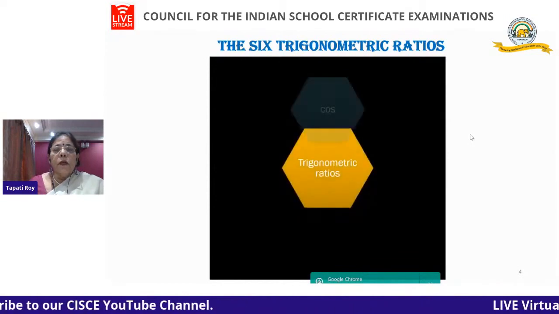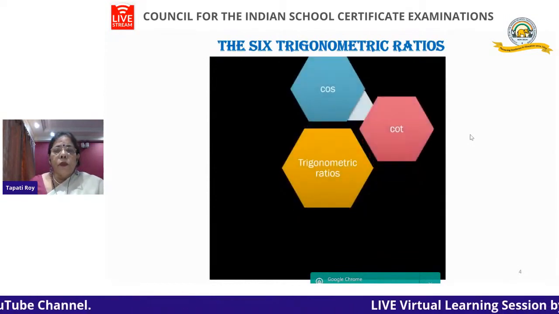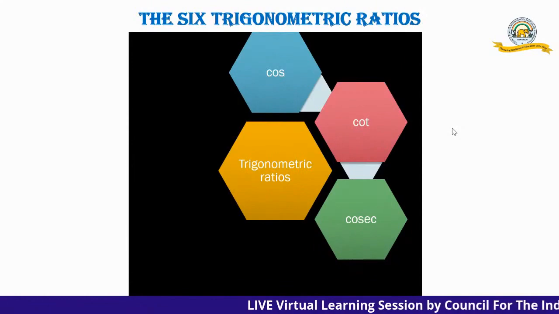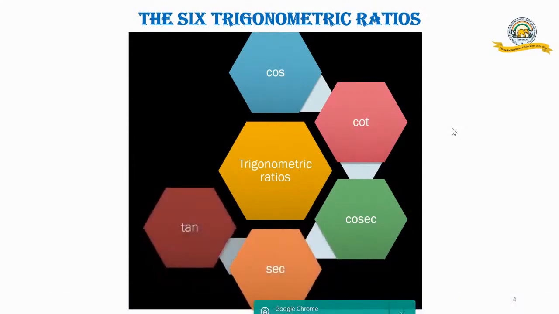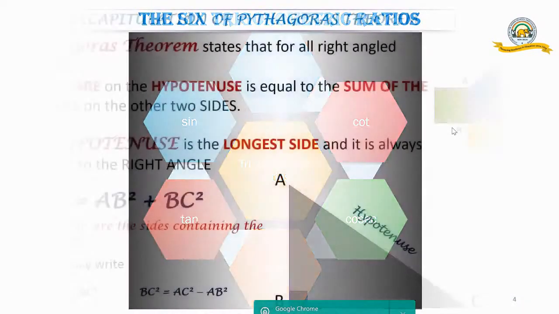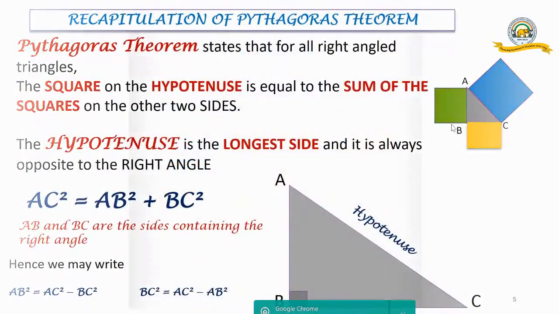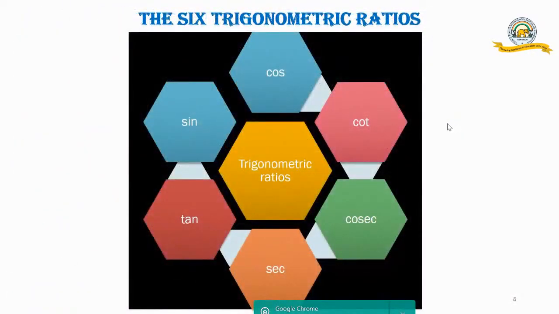Now here I am showing the ratios that we have. We spoke just now about 6 trigonometric ratios. So the 6 trigonometric ratios are, let's just brush this up: sine, cos, cot, cosec, sec, tan. All these 6 ratios build up our concept of trigonometry. The whole foundation lies on this, and now how to deal with this, we are going to learn that.